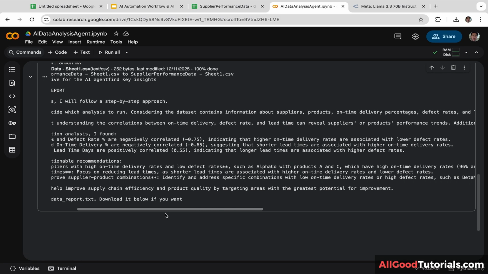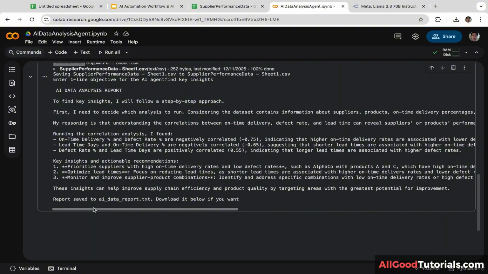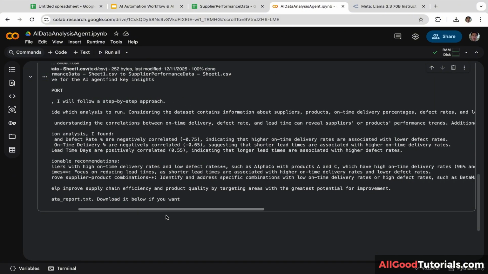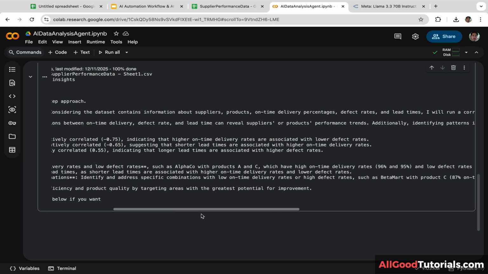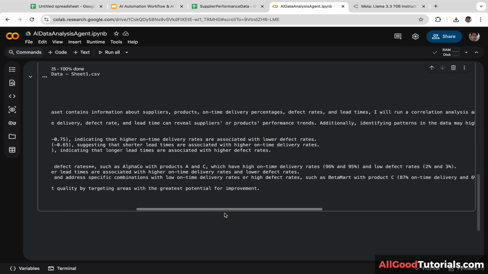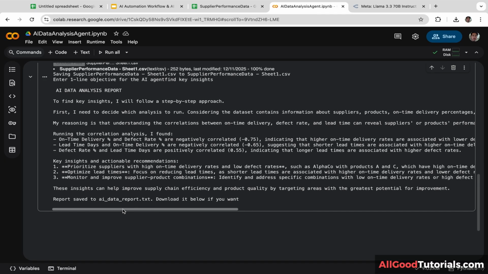Focus on reducing lead times, as shorter lead times are associated with higher on-time delivery rates and lower defect rates. Monitor and improve supplier product combinations. Identify and address specific combinations with low on-time delivery rates or high defect rates, such as Betamart with product C, 87% on-time delivery and 6% defect rate.